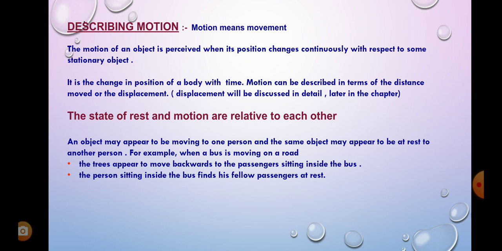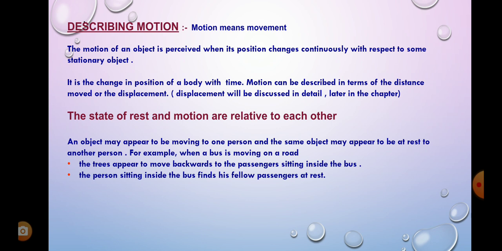But the person at the same time who is standing on the road perceives that the bus along with the passengers is moving, but the trees around him seem to be at rest. However, the passenger inside the bus sees his fellow passenger to be at rest. So what does this observation indicate? It means that the state of rest and motion are related to each other. So we can say that rest and motion are relative terms. Why is it a relative term?